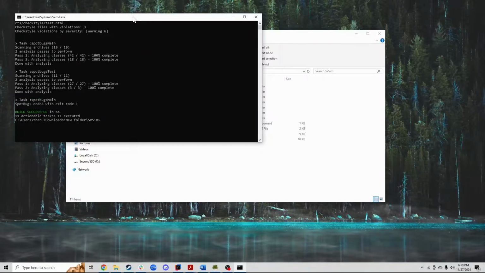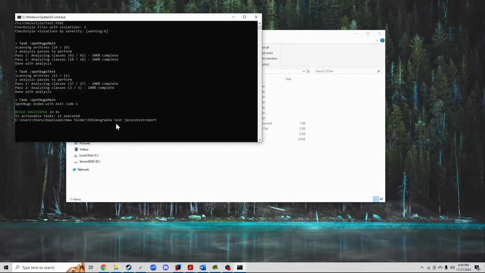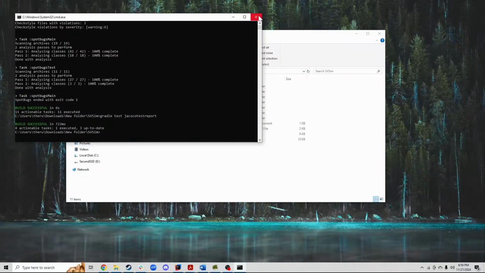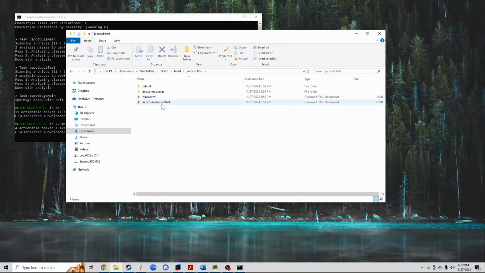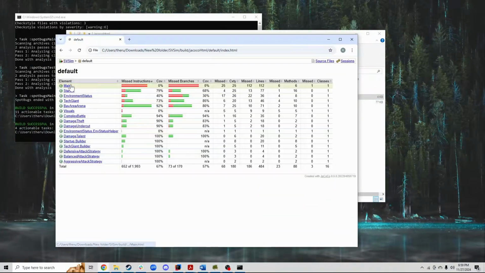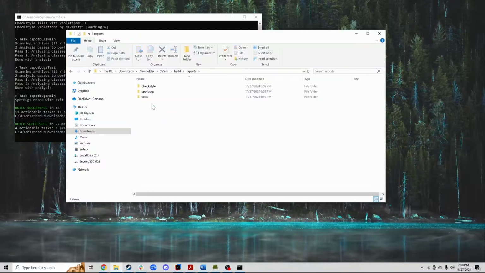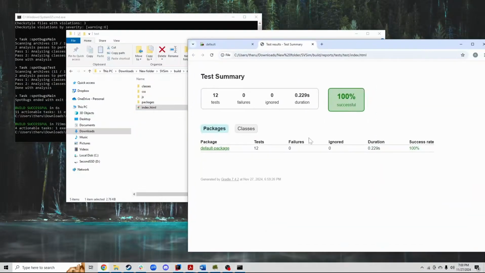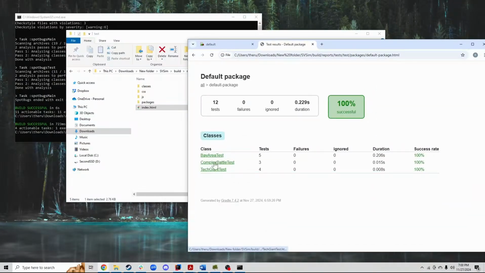All right, and we'll make sure that we get the JaCoCo reports in there as well. We didn't run automated tests in the main class, but everywhere else we got pretty good coverage. 100%. We've got 3 different test classes.